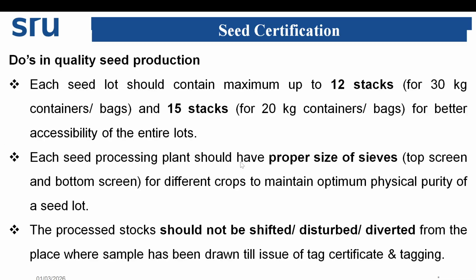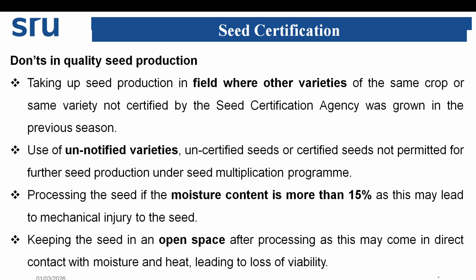Each seed processing plant should have proper size of sieves, top screen and bottom screen, for different crops to maintain the optimum physical purity of the seed lot. Processed stocks should not be shifted, disturbed or diverted from the place where the sample has been drawn till the issue of tag certificate and tagging. Now, what are the don'ts?